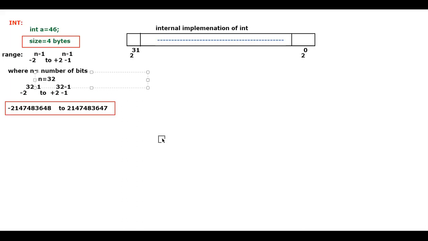Is that clear for you guys? This is the range. The positive numbers also will convert into binary and you will store it. The negative number also will convert into the respective two's complement and you are going to store it, and this is how you are going to store the values.